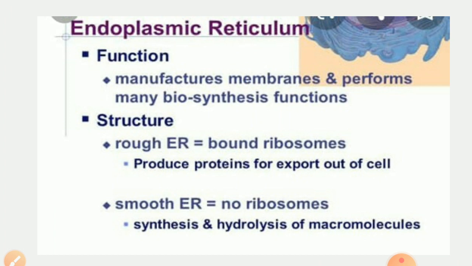These proteins and lipids help in building the cell membrane. This process is called membrane biogenesis. So thus endoplasmic reticulum helps in membrane biogenesis, meaning in the formation of membrane.